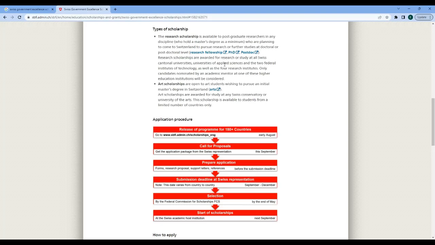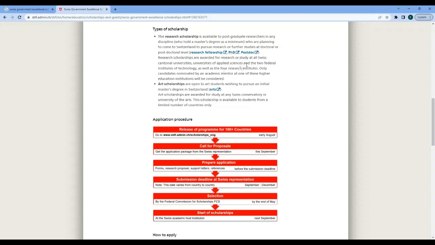For the art scholarships, these are open to art students who want to receive an initial master's degree in Switzerland. So this is the clear distinction between the two types of scholarships available.